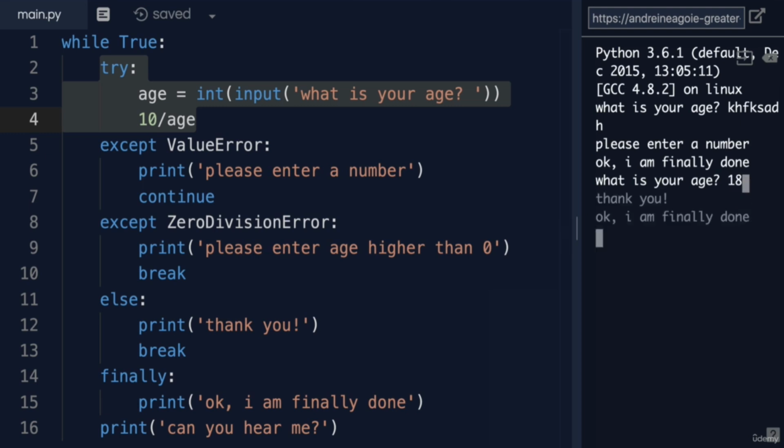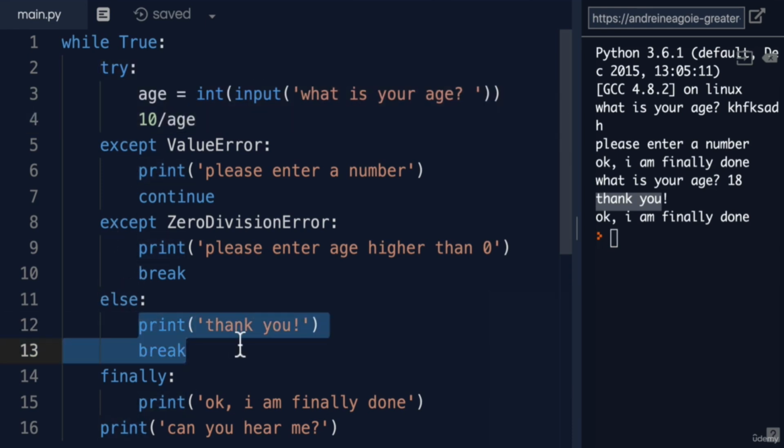What happens then? There you go. I get, thank you, because we've tried it, everything works, so no exception. So we're going to get thank you. And then we break out of the loop. So once again, this print never gets printed.